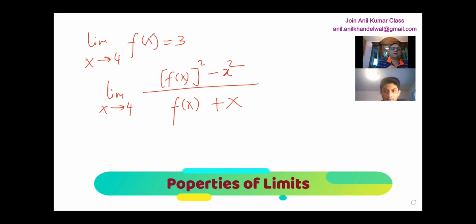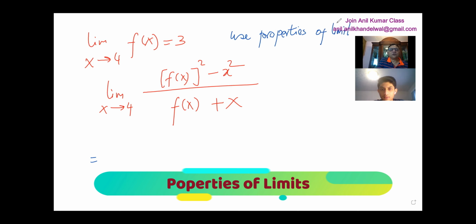Can you tell me the limit of this function, when you know the limit of the function when x approaches 4 is 3? How will you do it? Yes, sir. So you said the limit of the function when x approaches 4 is 3, right? So if we plug in f of x as 3 at the top and x as 4, we can evaluate the numerator, right? No. You need to use properties of limits. Oh, okay, like f of x and g of x, that one, right?